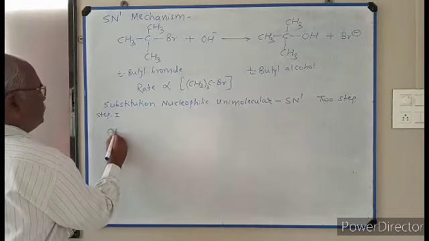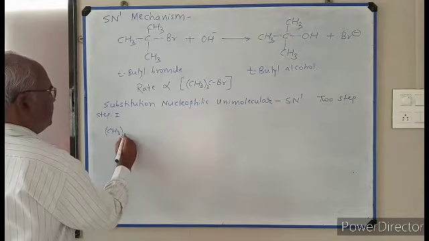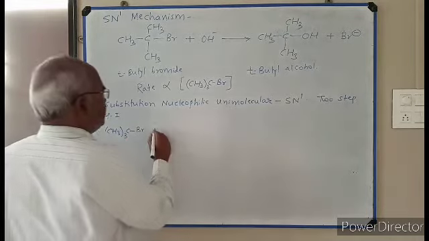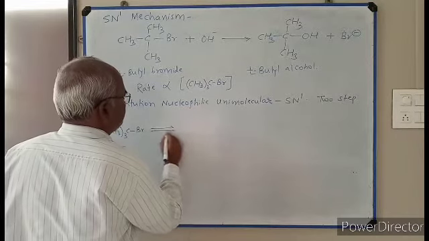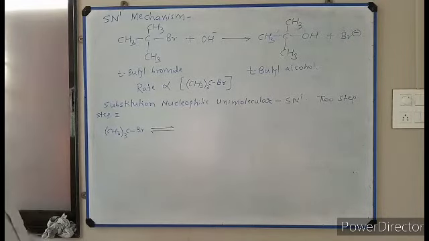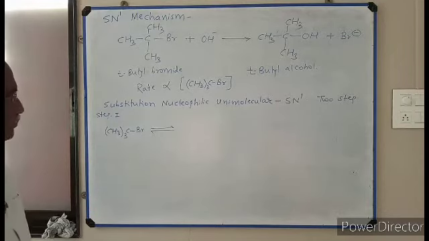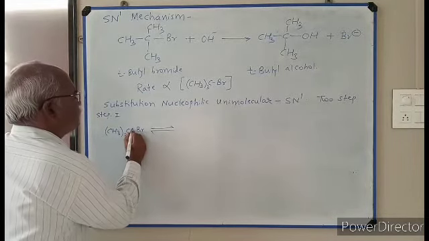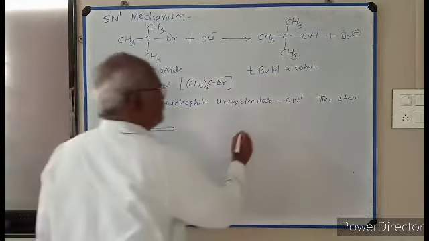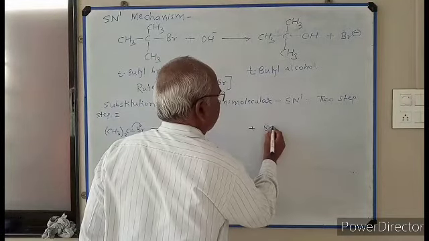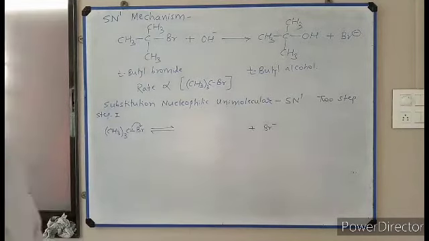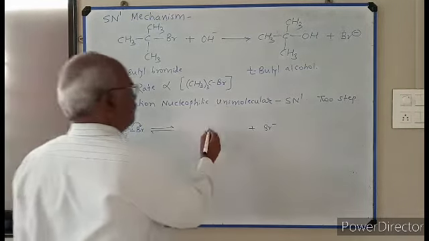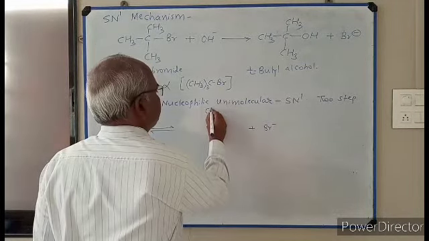Here tertiary butyl bromide, (CH3)3CBr, ionizes slowly, or heterolytic fission takes place. This bromine retains both the electrons of the C-Br bond and forms Br minus ion. The bond breaks by heterolysis, and here we get the carbocation (CH3)3C plus.